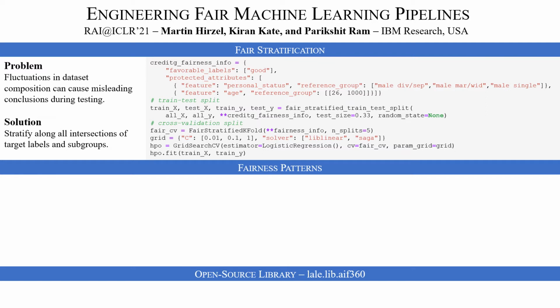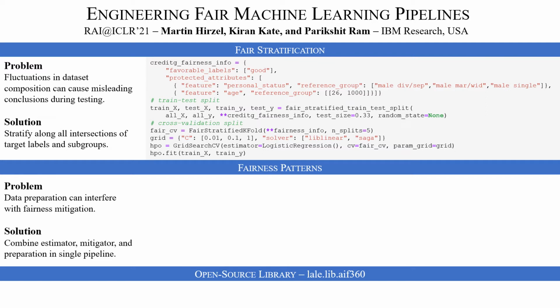Now, our second contribution, fairness patterns, is motivated by the problem that data preparation can interfere with fairness mitigation. And therefore, we believe that you should be defining a joint pipeline that includes your data preparation, as well as your classifier or regressor or other estimator, as well as the mitigator as operators all in the same pipeline.